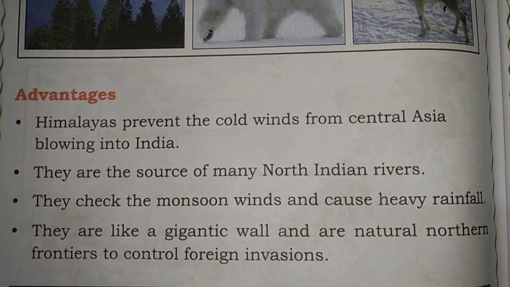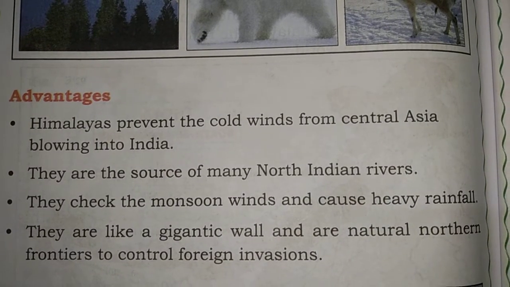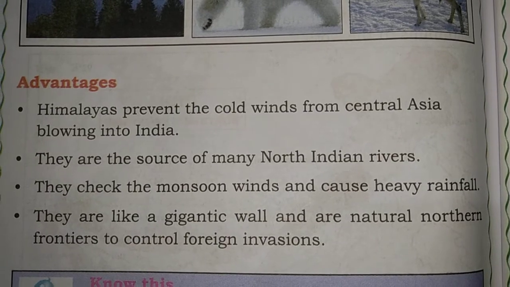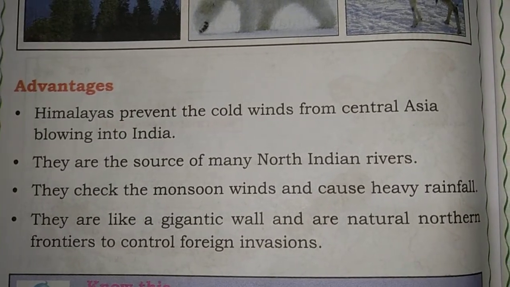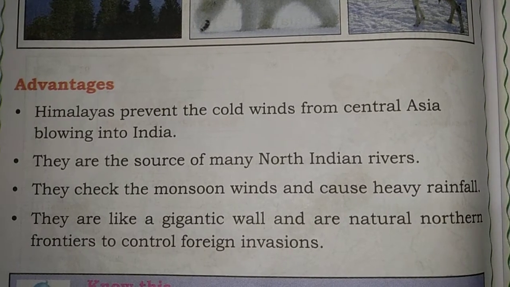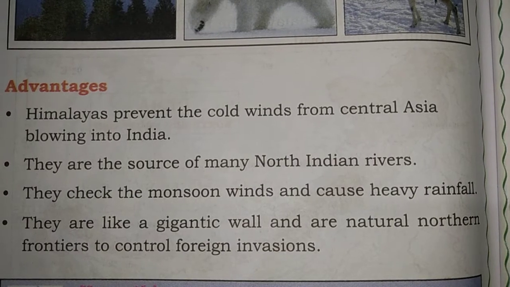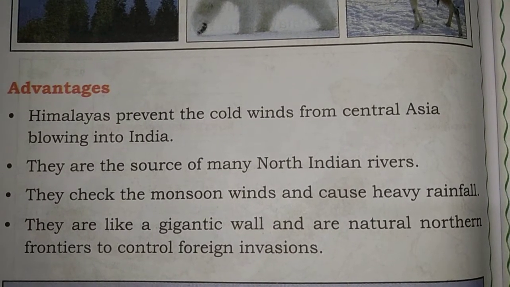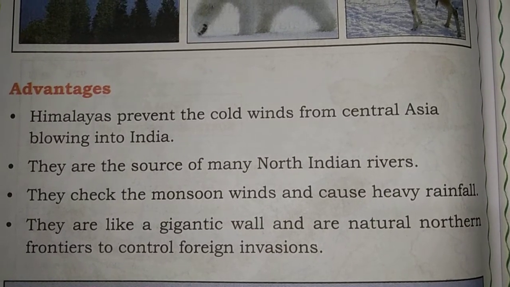They also check the monsoon winds and cause heavy rainfall. They are like a gigantic wall, our natural northern frontier to control foreign invasions.